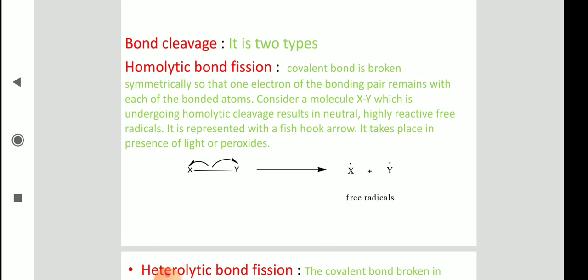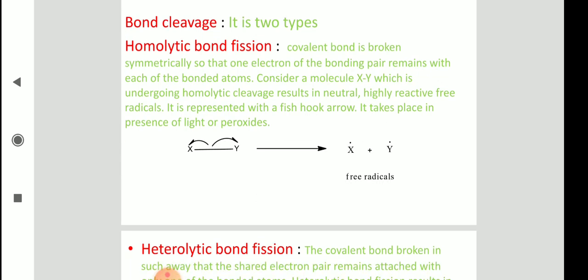Peroxide, I will give one example, benzoyl peroxide. Where an O-O linkage is there, those are called peroxides. They are very unstable, so that we can get the radicals easily. We already discussed the anti-Markovnikov's rule regarding peroxides, so peroxides are the radical initiators.